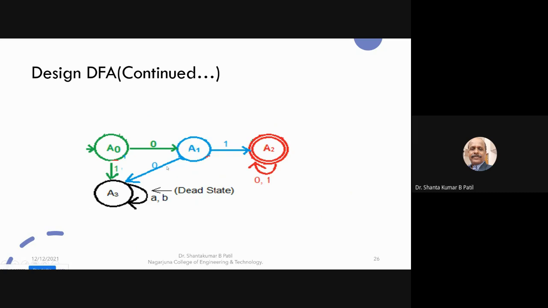From the intermediate state, one transition is already there. I need to mark the second outgoing transition because, in between 0 and 1, if a second 0 comes, it will fail the condition.